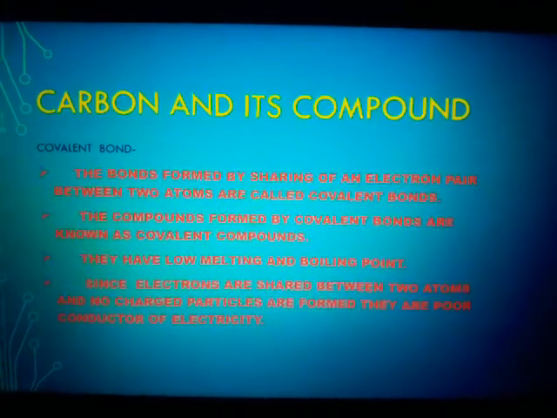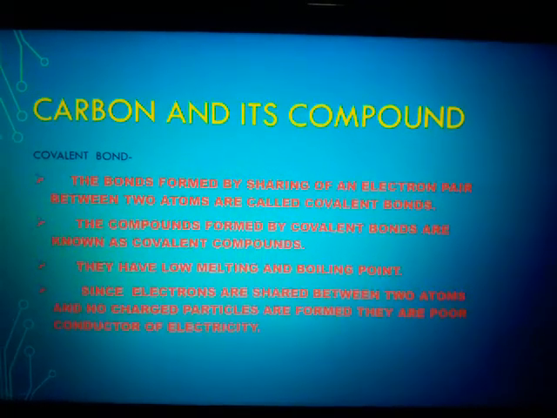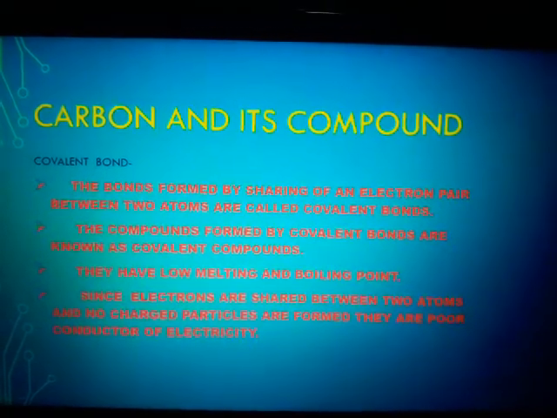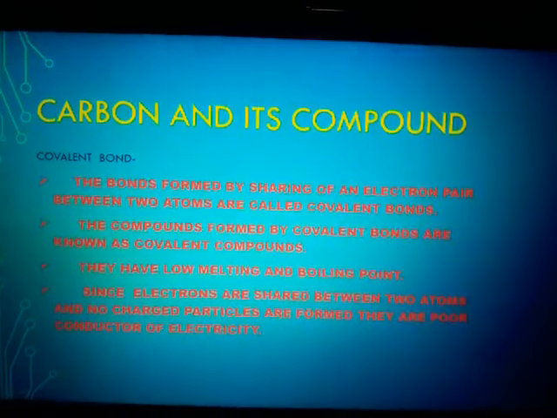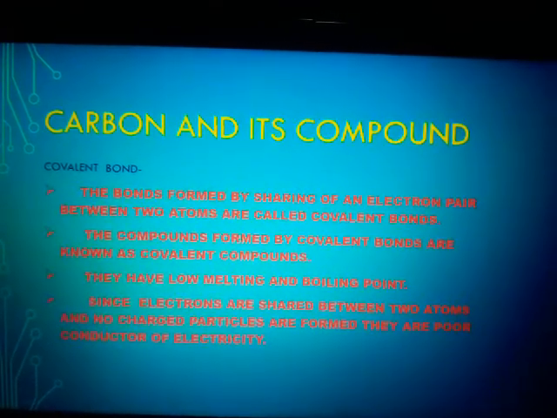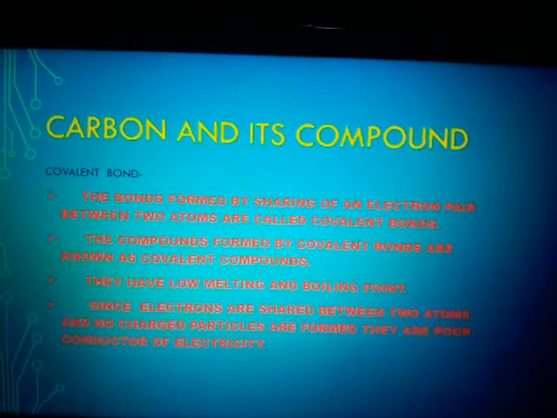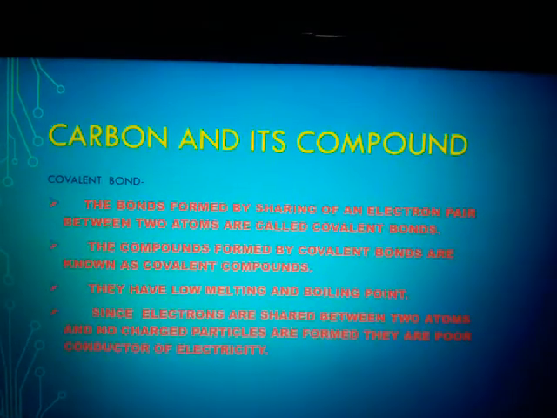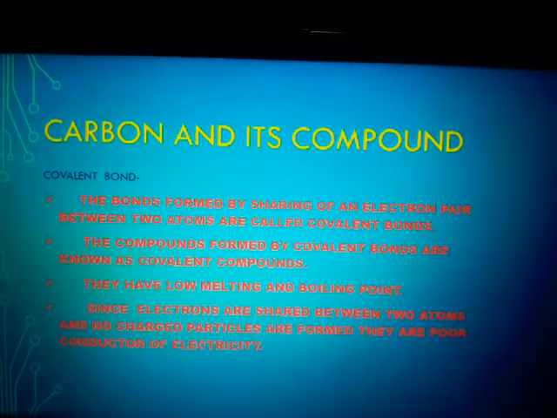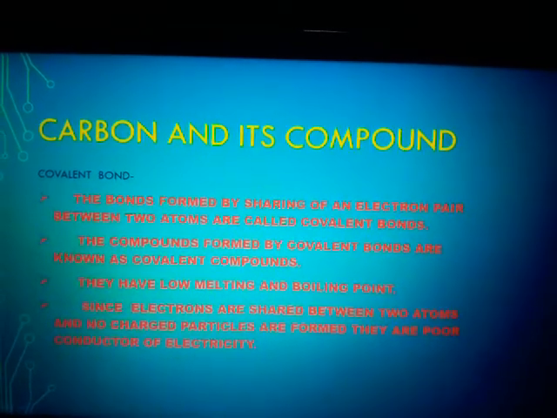In a previous video we discussed ionic bonds and ionic compounds. Ionic compounds are formed by transfer of electrons from a metal to a non-metal, whereas in the case of covalent bonds, the bonds are formed by sharing of an electron pair between two atoms. The compounds formed by covalent bonds are known as what?